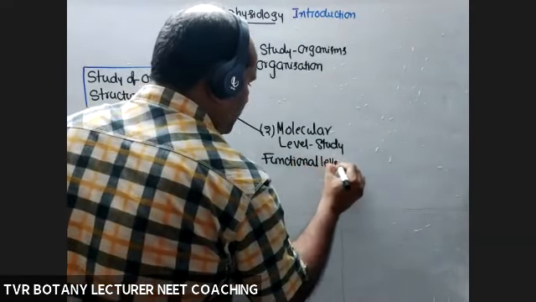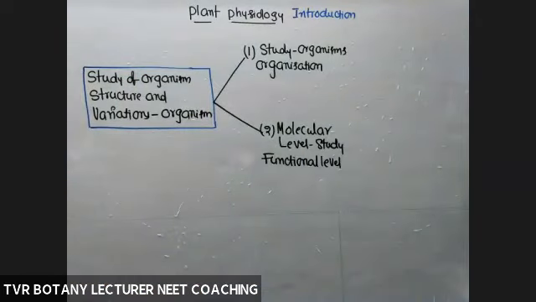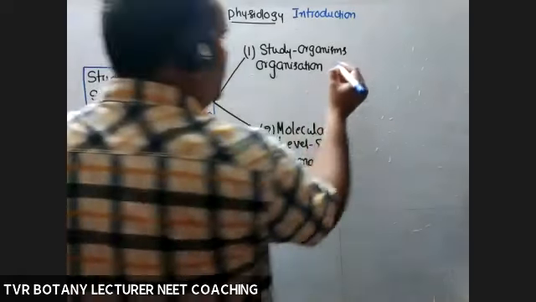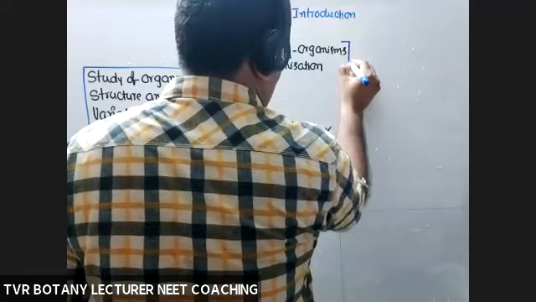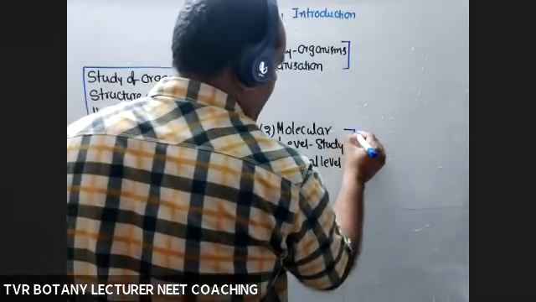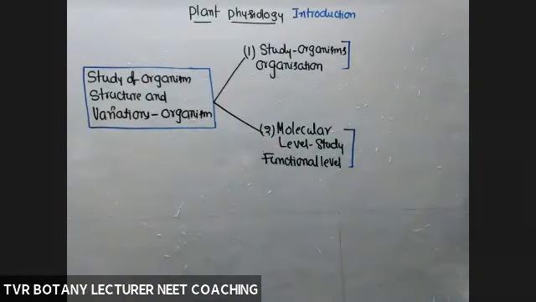So these two aspects resulted in the development of various branches of science. On the basis of the aspect of study, we created a certain number of branches.